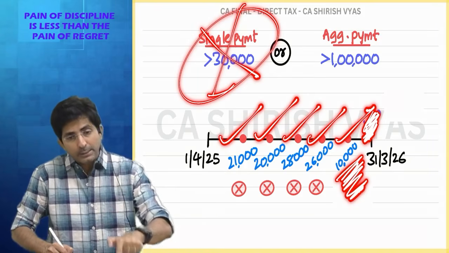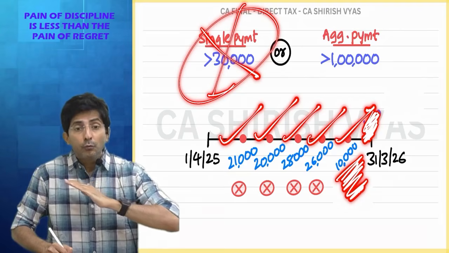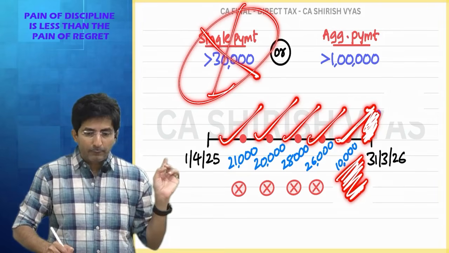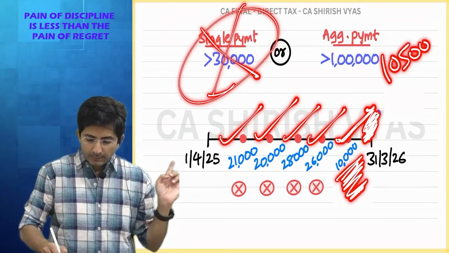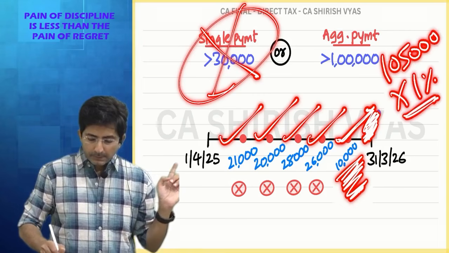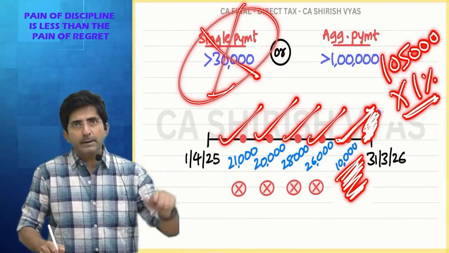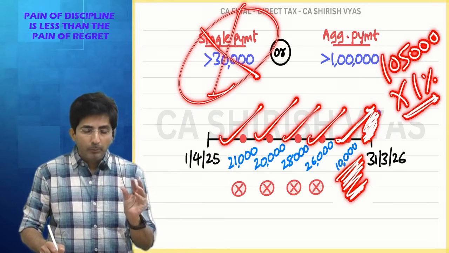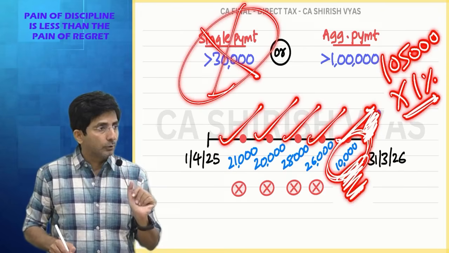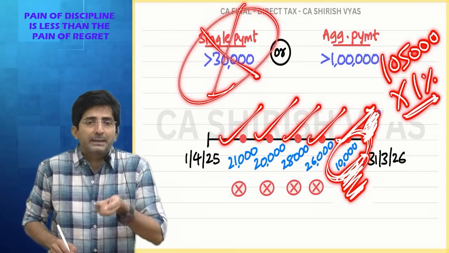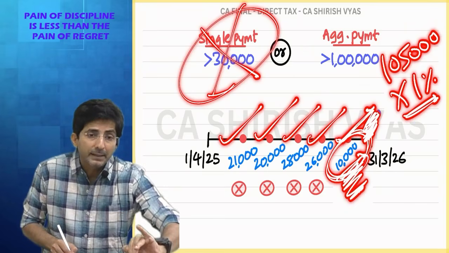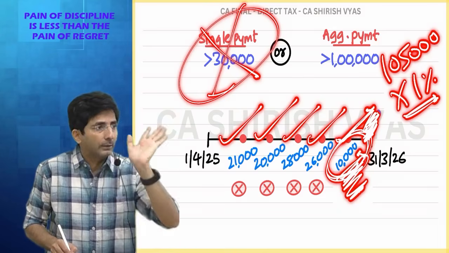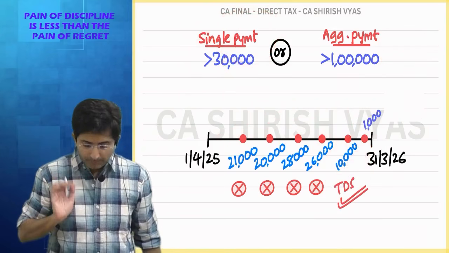But once I cross the threshold, I will deduct TDS on the full amount, even the previous payments. So tell me, what is the total amount up till now? 1,05,000. So on 1,05,000, I will calculate 1% or 2%. 1% if my contractor is an individual or HUF, otherwise 2%. But that amount will be subtracted from 10,000, because currently I am making a payment of 10,000. From 10,000 I will minus 1 or 2% of 1,05,000. Okay. But TDS will apply now.